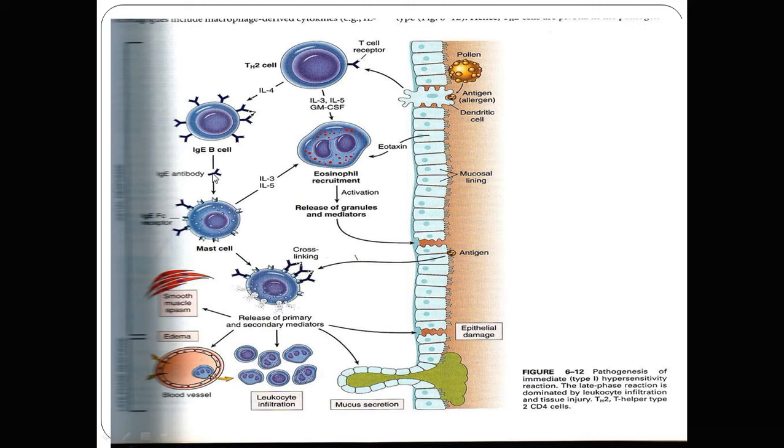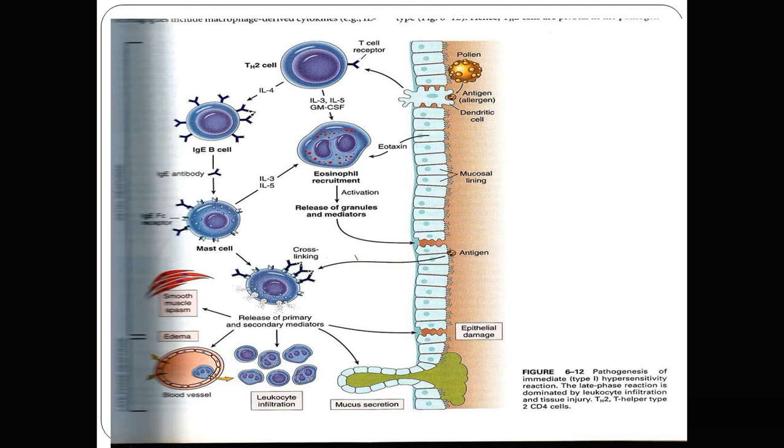So this IgE antibody again binds the tissue mast cell. Remember that the mast cell has the surface receptor for the Fc portion of the IgE antibody. So the Fc portion of the IgE antibody directly binds with the mast cell.